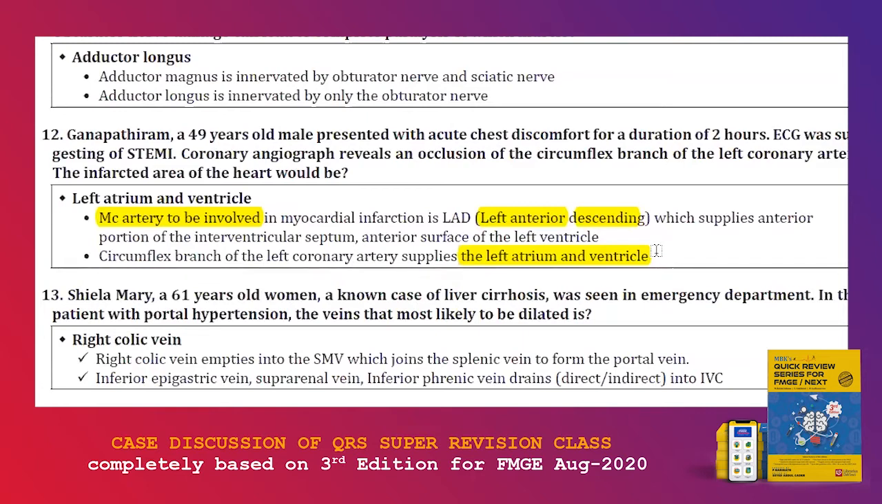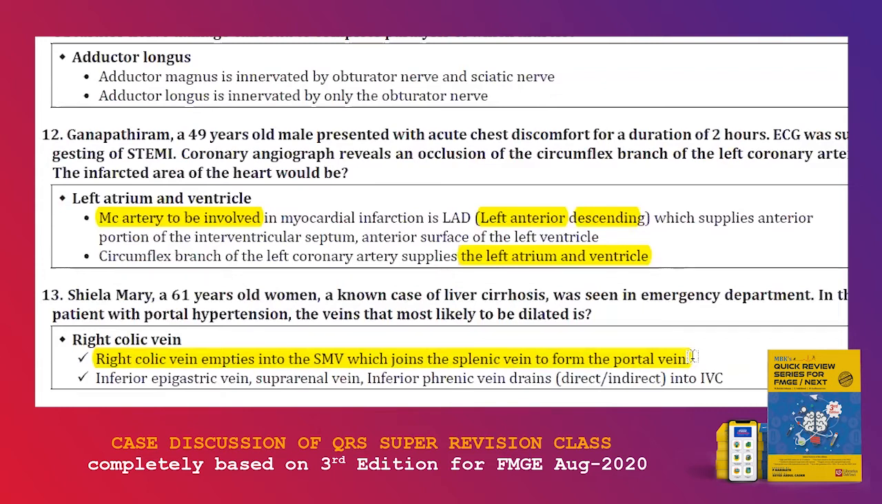Now, you need to know the actual answer for that MCQ was superior mesenteric vein and splenic vein. So splenic vein should be given in your MCQ, but I have drawn the MCQ from this point of view. So right colic vein empties into the superior mesenteric vein, which joins the splenic vein, which forms the portal vein. So anywhere in this pathway, they could ask a question. Okay, so this is just for you to know.